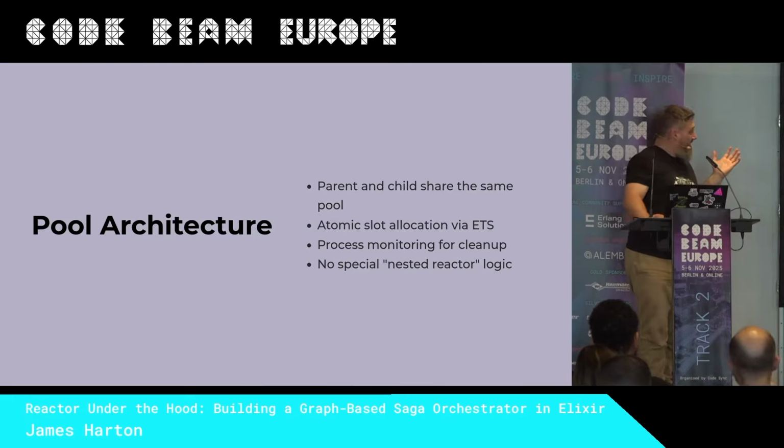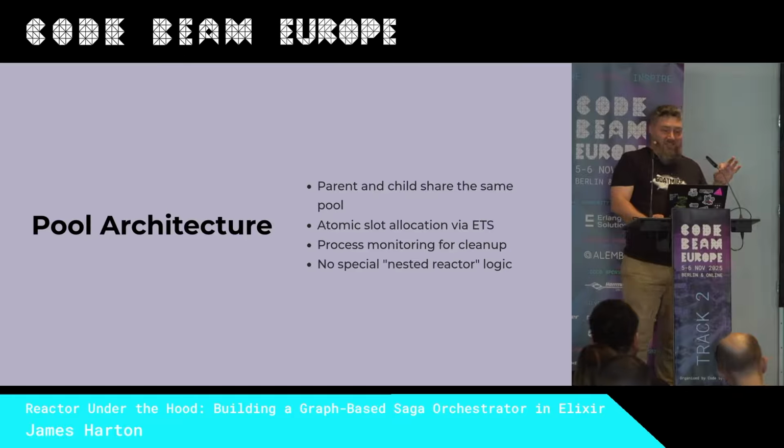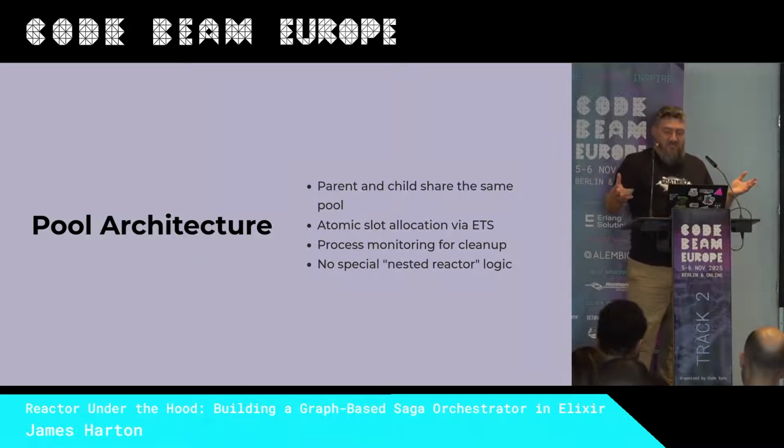So we're going to talk quickly about how we manage concurrency and limiting it, because it's a little more complicated than usual. So we're going on a side quest. We have a thing called the concurrency tracker, and without it, every reactor in the system could run tasks up to its concurrency limit, which is originally how it worked and caused me many headaches. For example, if you're running the same reactor twice with 2 inputs, and say your concurrency limit is 16, then now you've got 32 tasks all trying to make progress. And if they're all running reactors, now you've got an exponential problem of tasks all trying to make progress.